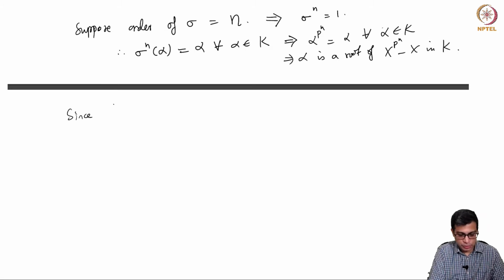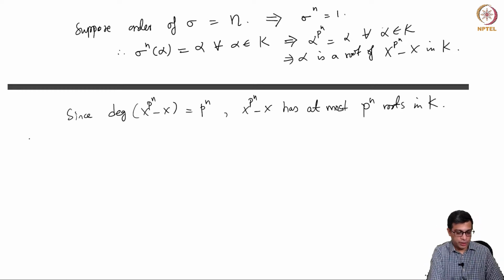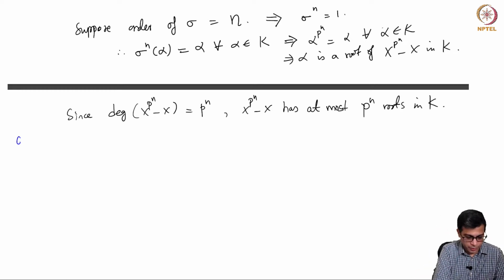Since the degree of x^(p^n) minus x is equal to p^n, it has at most p^n roots. This is a statement for any field. So this is a general statement.